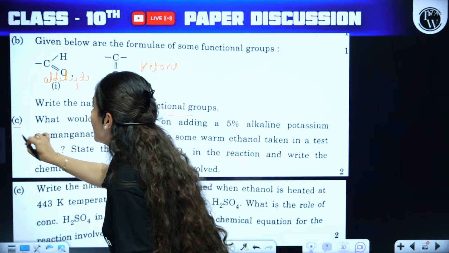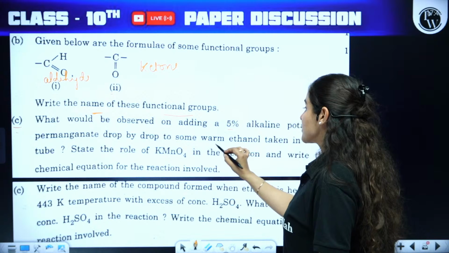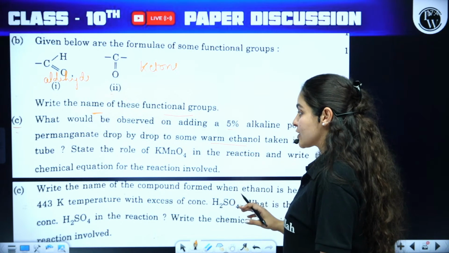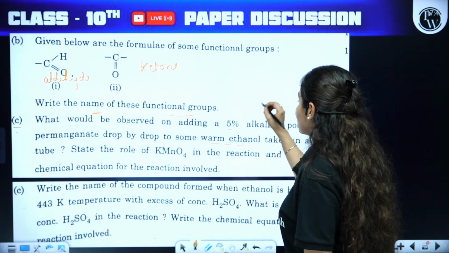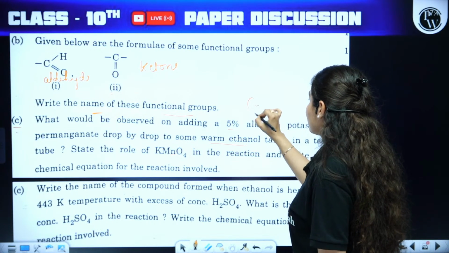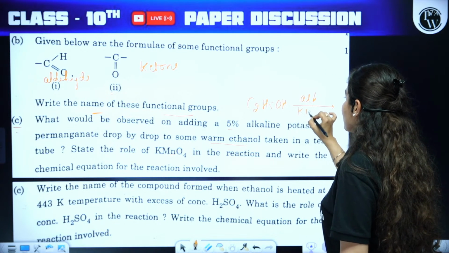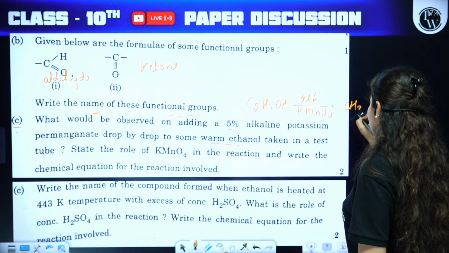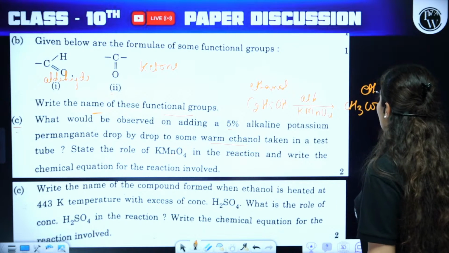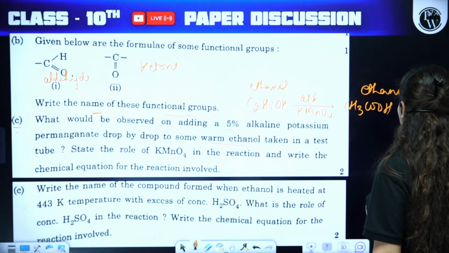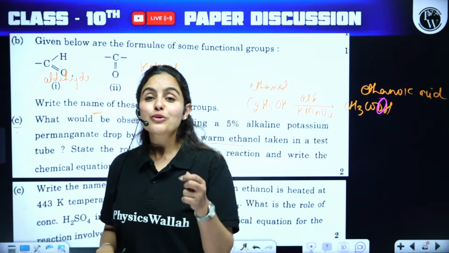Memory based question. C part: what would be observed on adding 5% of alkaline potassium permanganate drop by drop to some warm ethanol taken in a test tube? State the role of KMnO4 in the reaction and write the chemical equation for the reaction involved. So ethanol, that is C2H5OH. If you put 5% alkaline KMnO4, that results in the formation of CH3COOH. So basically, ethanol will be converted to ethanoic acid. Now, please concentrate here, it's the addition of one more O. Addition of O means oxidation.